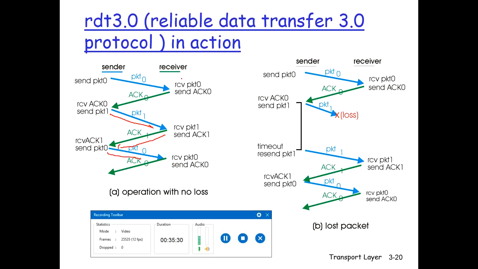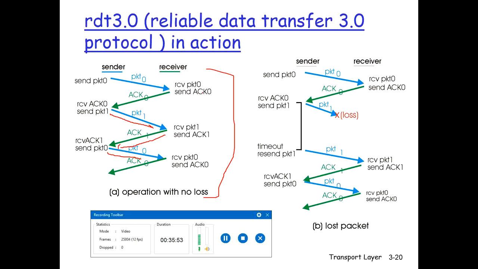So it actually revolves like 0, 1, 0, 1: packet 0, acknowledgement 0, packet 1, acknowledgement 1, packet 0, acknowledgement 0. Like this, the packets are sent from sender to receiver using the transport layer. This was an ideal situation when nothing is lost and there is no error.